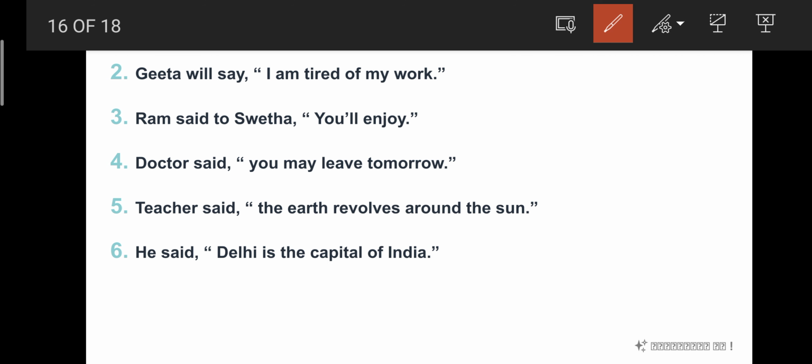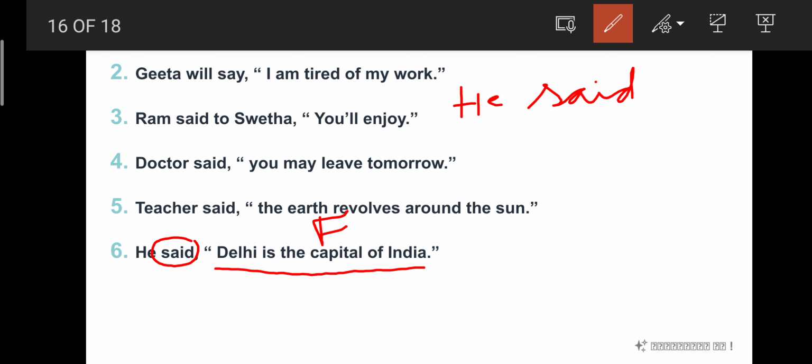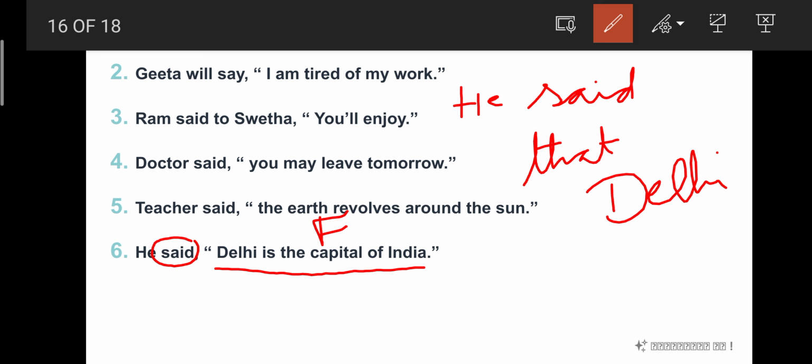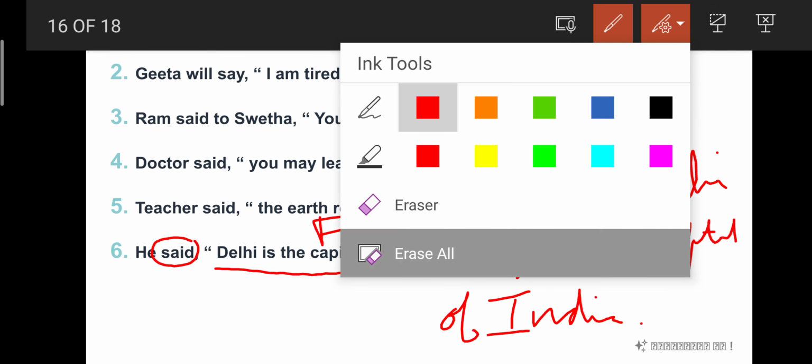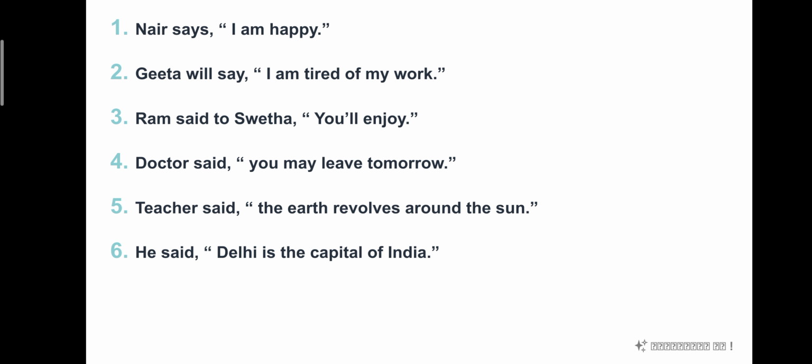Okay, so the last dialogue is, he said Delhi is the capital of India. Okay, what is the reporting verb here? Said. Delhi is the capital of India. Again, it is a fact. So we should not change anything here. So he said that Delhi is the capital of India. That's it.